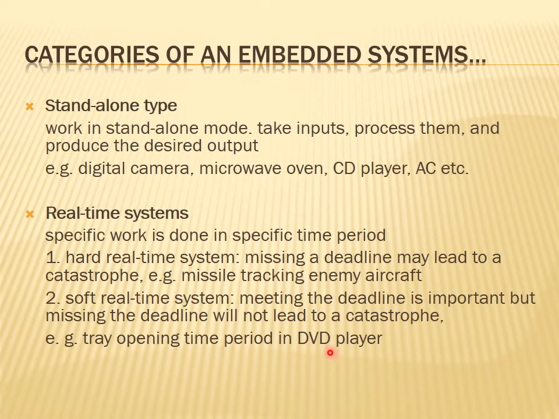If you look into the categories of an embedded system, there are four important types. The first important type is the standalone type. In this standalone type of embedded system, it works in a standalone mode.